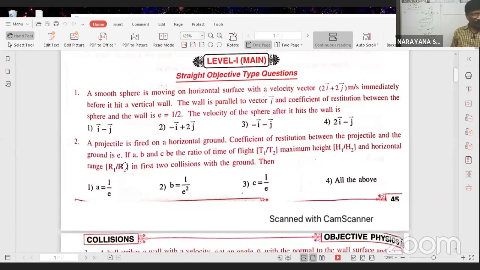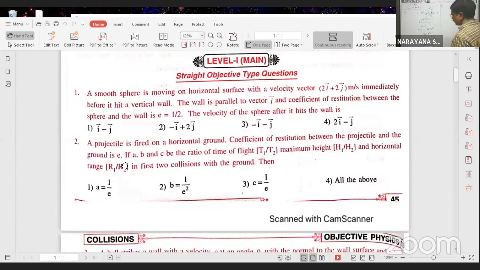A ball strikes a horizontal floor at an angle theta equal to 45 degrees with the normal to the floor. One ball strikes with a velocity u1 at an angle of 45 degrees with the vertical, or with the normal to the floor. Sorry, the coefficient of restitution is not given. A projectile is fired.